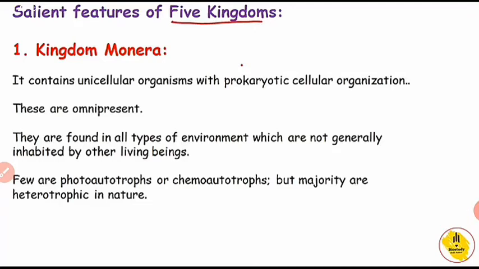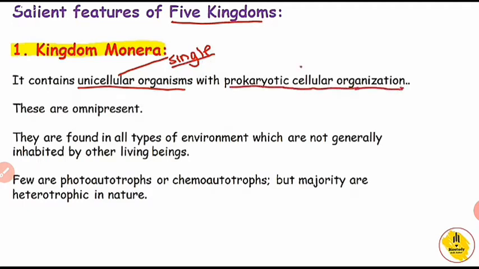Morning students. In today's lecture from the second chapter, Systematics, we are going to study the five kingdom system, in which kingdom Monera is the first kingdom. The character shown by it is the unicellular organisms. Uni means what? Single. Single-celled, made up of a single cell. Those are included in the kingdom Monera, and they are with prokaryotic cellular organization.